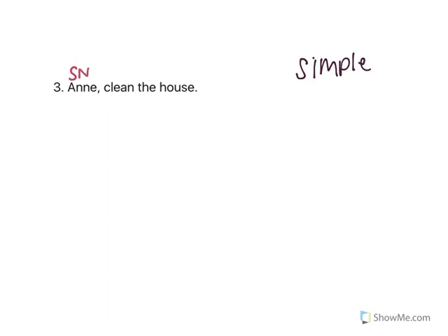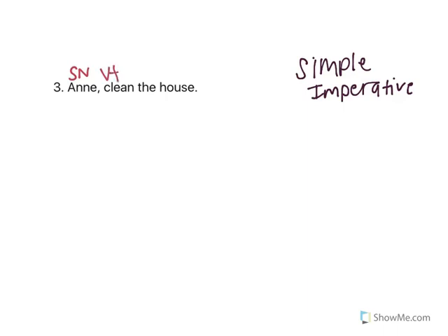This is an imperative sentence, meaning it's a command sentence. And as you remember from the last unit, sometimes you'll get an imperative sentence that just says, for example, clean the house. And that's when there's an understood you as the subject. However, this names the subject, Anne. So that's the subject noun here.